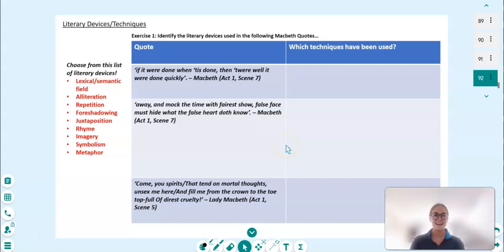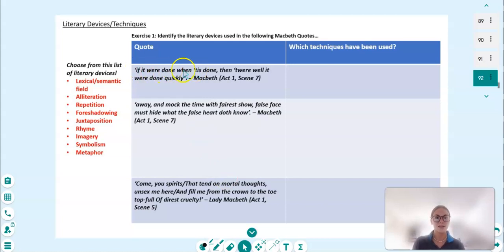Okay, hello. Today we're going to be doing some work on literary devices and techniques. So the plan for today is we're going to use this list of literary devices here. It's not an extensive list, I just picked a few that I thought would be quite good to work through today. And we're going to go through these three Macbeth quotes and see if we can identify which literary devices from this list are in each of these quotes. So let's just get started.